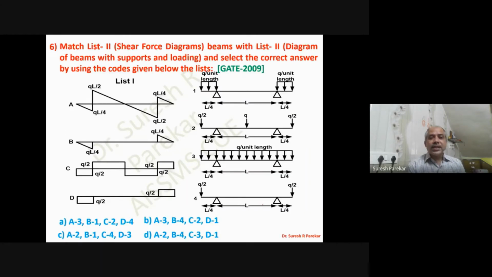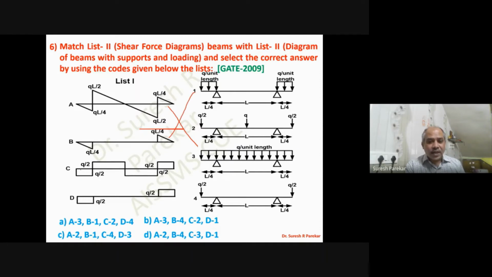Then match the list. So on one side we have loading and on the other side we have SFD and BMD. So on the left we have SFD and on the right we have loading. So now you can see this will be linear. As it is linear, automatically I can say I have a UDL throughout because we have a linear variation. So automatically I have this option. Now you can see we have this will be QL by 4. So we have this as UDL, this portion UDL, in between we do not have anything. So we have this option.